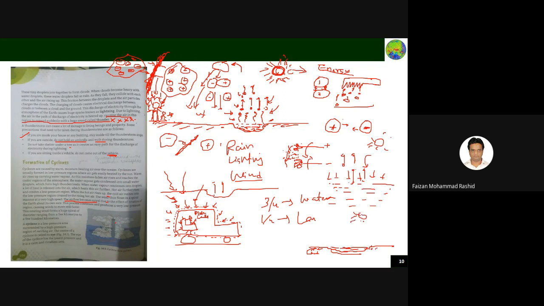Due to the sunlight, water molecules are getting evaporated and rising up. So this area becomes a vacuum, a low pressure area. Then the air molecules from the earth surface, where the sunlight is not causing any evaporation because there is no water on the earth surface, the wind from the earth surface will start moving and come in this direction.